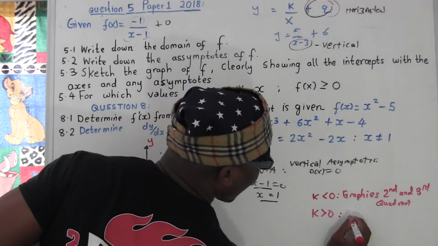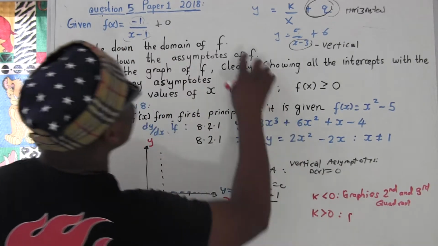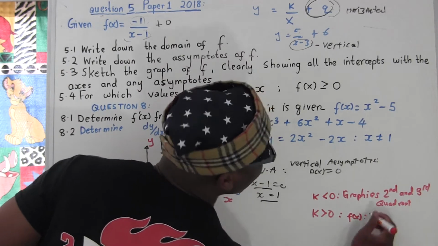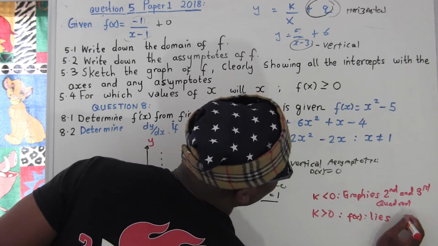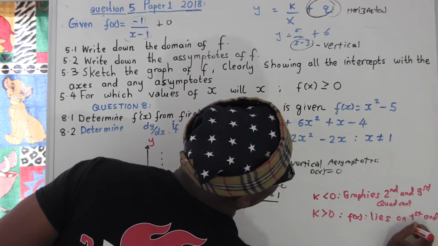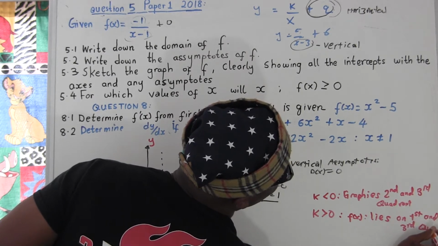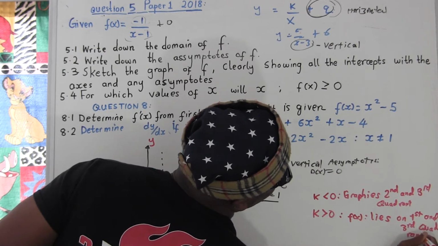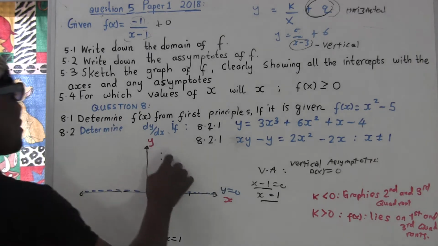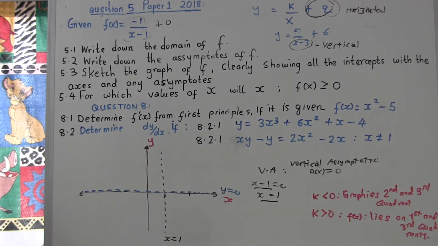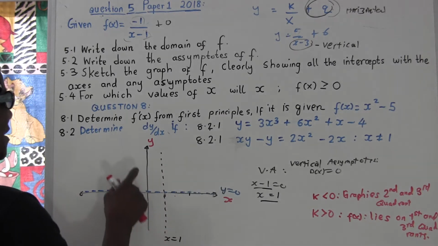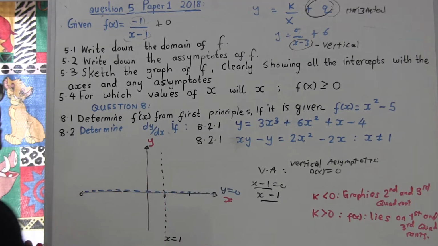So if k is greater than 0, the graph, let's say f of x, or you can say g of x, but we say f of x, means our function graph lies on the first and third quadrant. So now, before you even start to draw, you know your graph is going to be here and there. Oh, my apologies, excuse me. For k less than 0, it must be second and fourth.